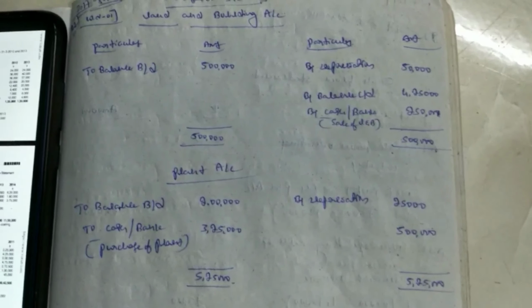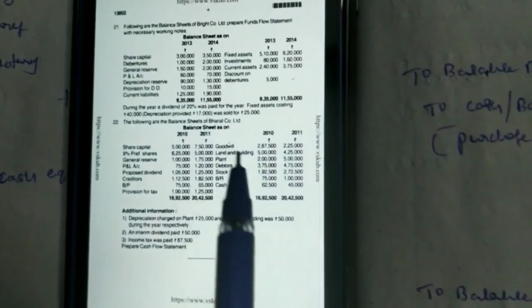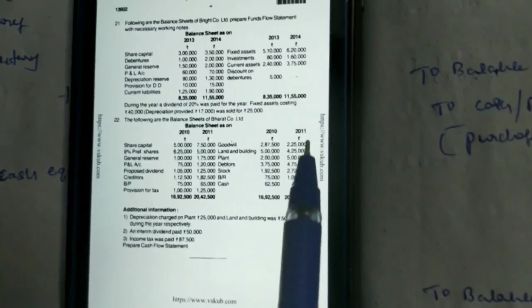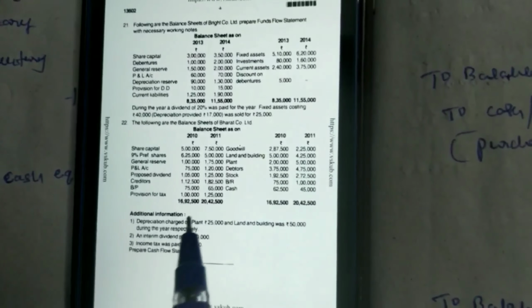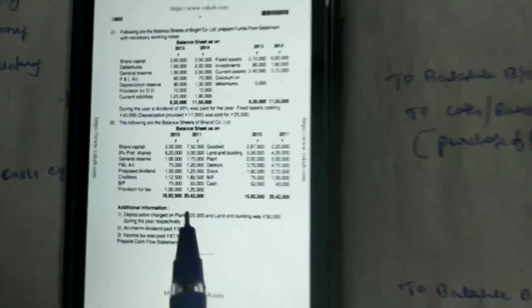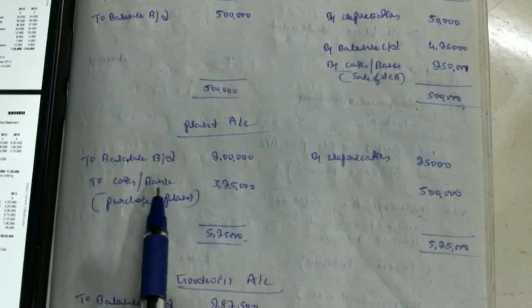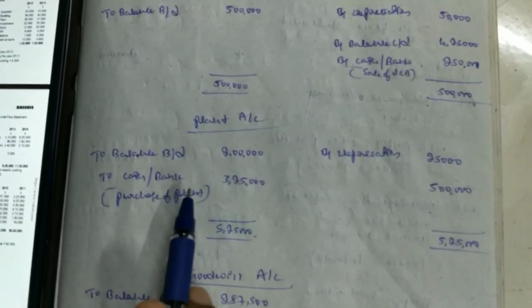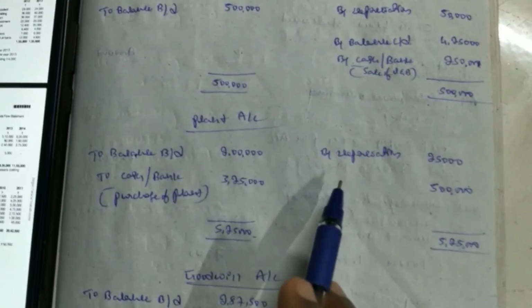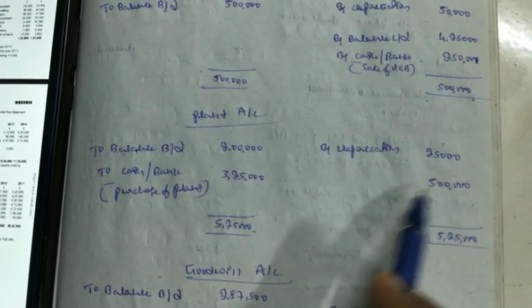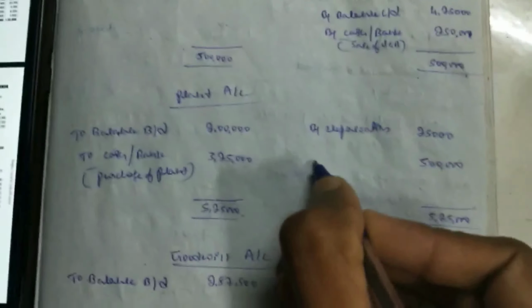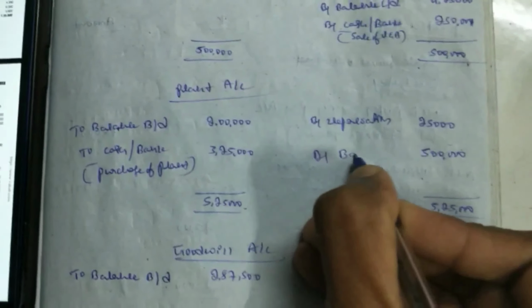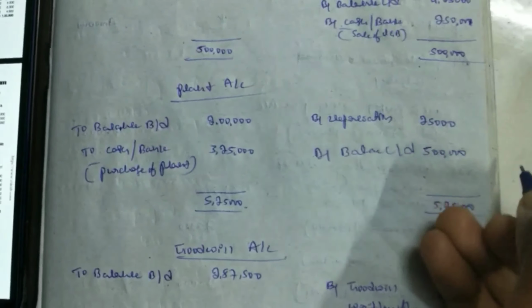And we also prepare the plant account in the same way. In the plant account, the opening plant is 2 lakhs and the closing plant is 5 lakhs. The additional information says depreciation of plant is 25,000. The plant account, particulars and amount: opening balance, balance brought down 2 lakhs, and also depreciation 25,000, then by balance carried down 5 lakhs.